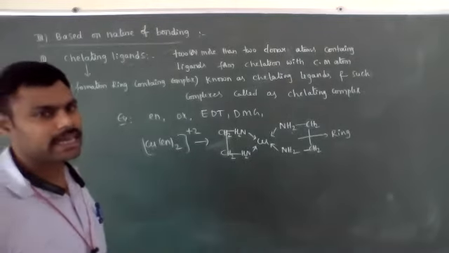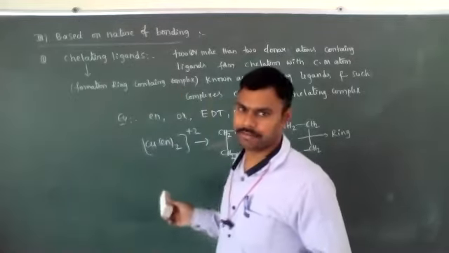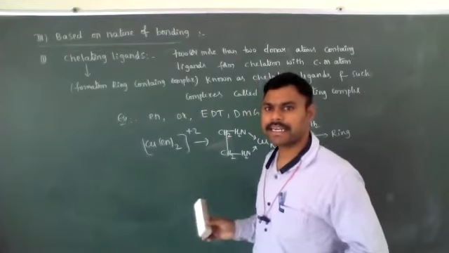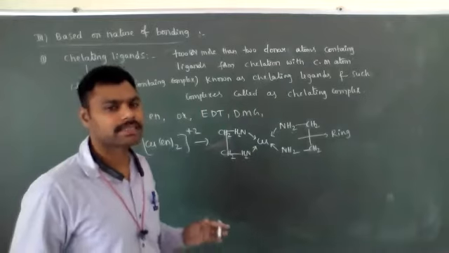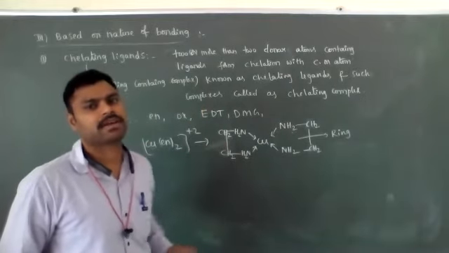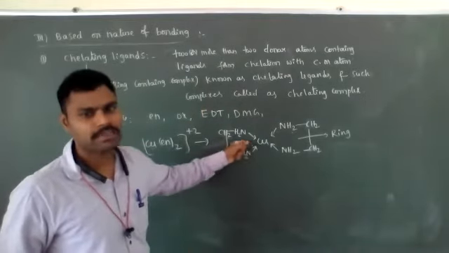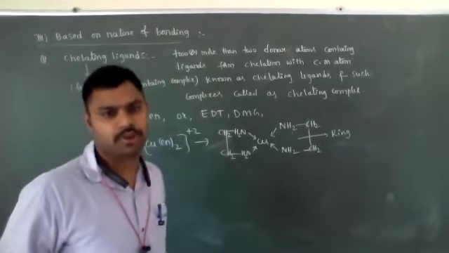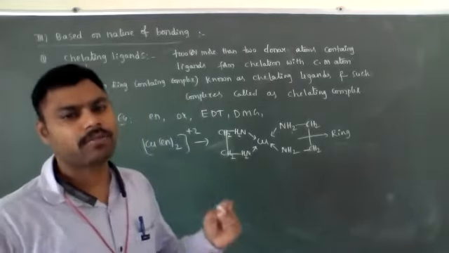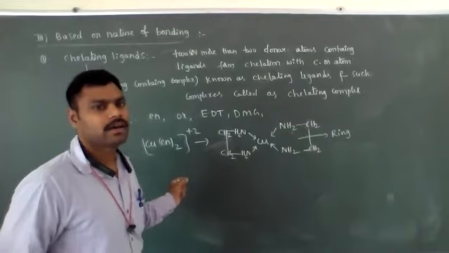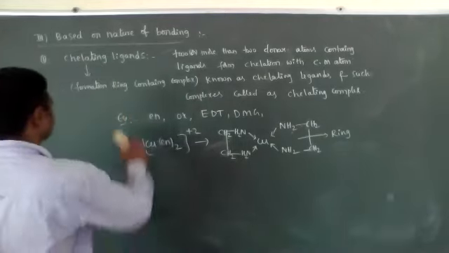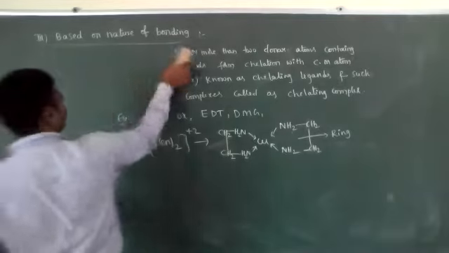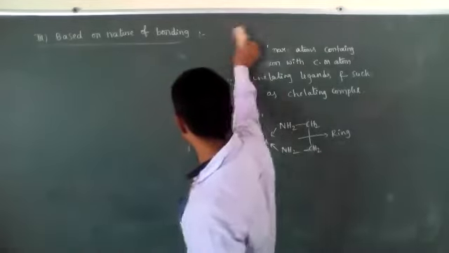Okay. It is very important. Generally, chelating complexes are more stable when compared with normal complexes because they form a ring. That is a very important point. Okay, students, remember that.